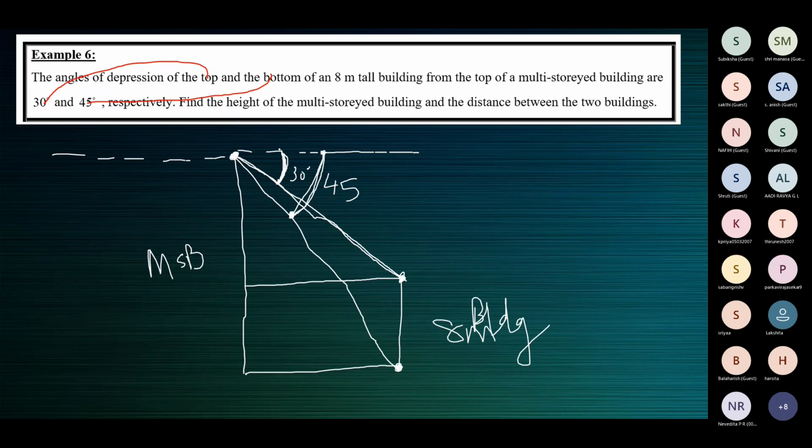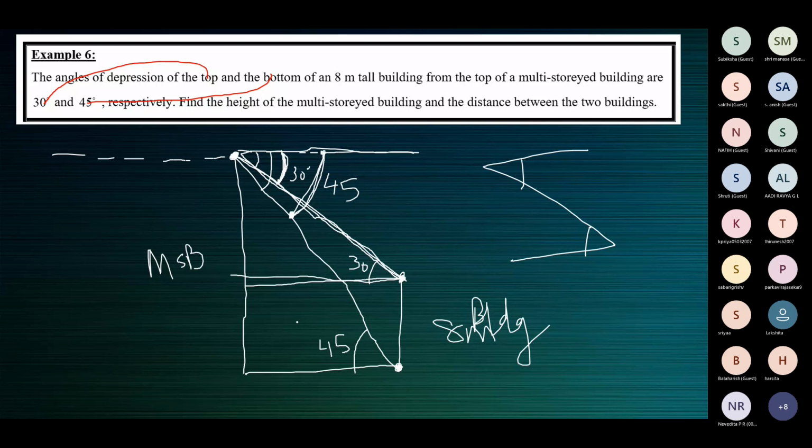You cannot mark this one as 45 and take this as 30. This is wider. So angle of depression is equal to angle of elevation. So this angle will be 30 degrees and this will be 45 degrees. Angle of depression is equal to angle of elevation. So that's Z. Please identify the Z carefully and whatever is here, bring it down here. I'll show you one Z. This is one Z, which has 30 degrees in it. So this one is 30 degrees.